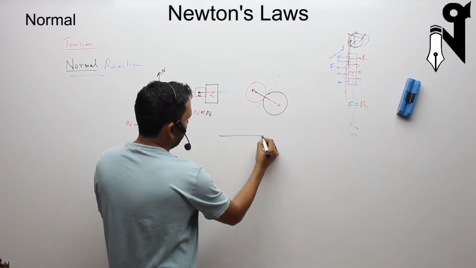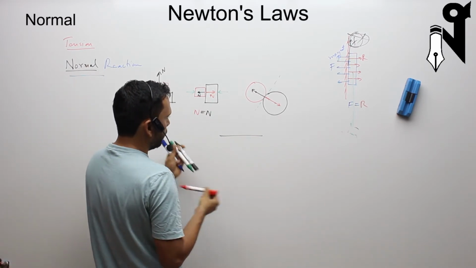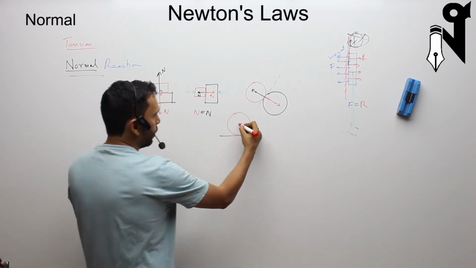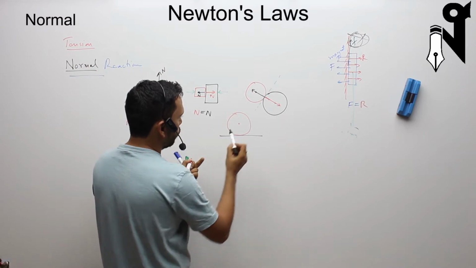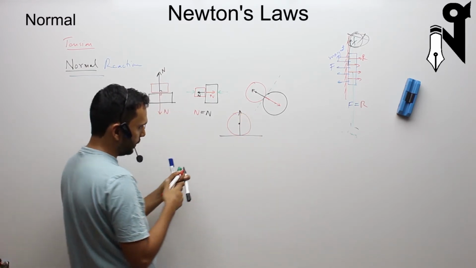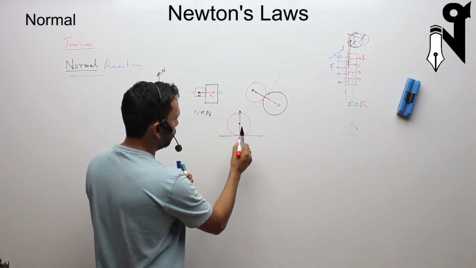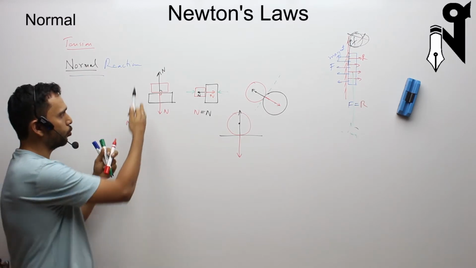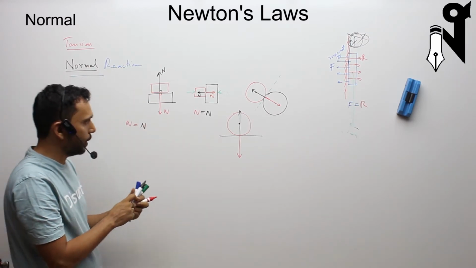Similarly, if I had one thing flat and the other body was round like a sphere, again the normal force is going to pass through the center of that, and there is an equal and opposite normal force on the other body. So two normal forces are on two different bodies. I hope that is clear.